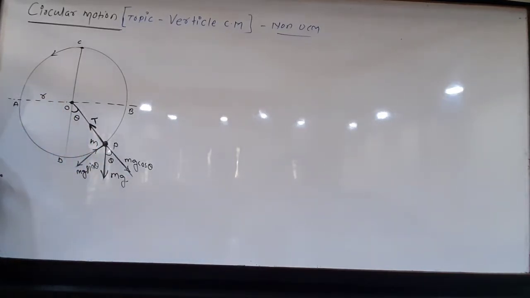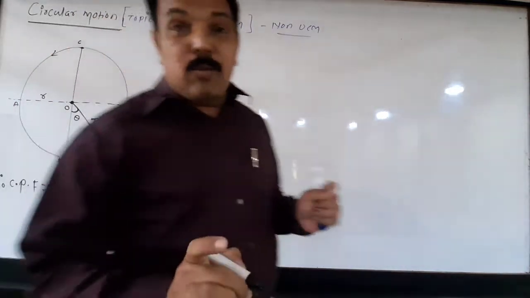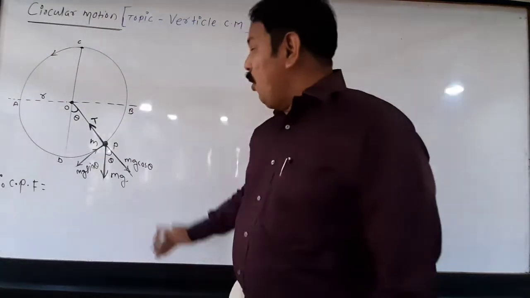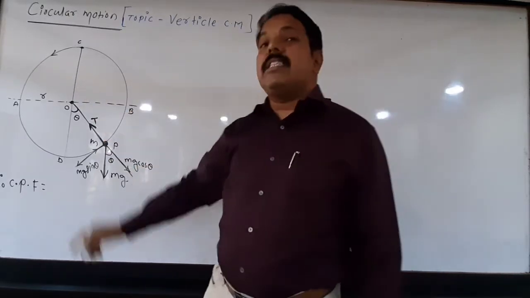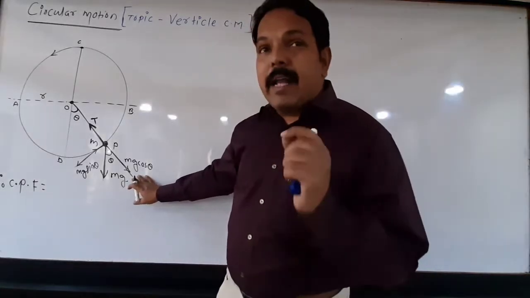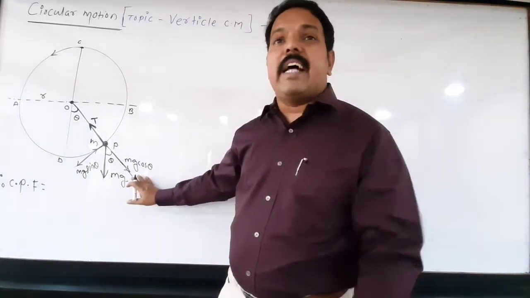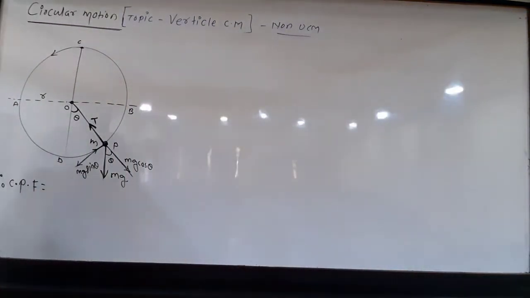So in this case, what is the required centripetal force? Because we know without the centripetal force, circular motion is impossible. So the difference between tension and mg cos theta provides the necessary centripetal force. Means mg cos theta balances some part of the tension, and the remaining part of the tension provides the necessary centripetal force.